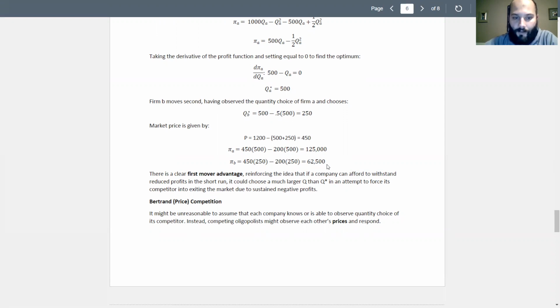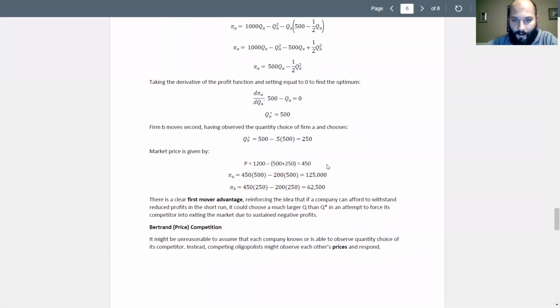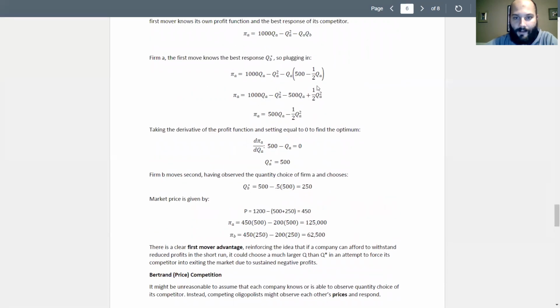Right, so what we see here is called a first mover advantage. Company A, if they're moving first, if they're the market leader, so to speak, can force B into a particular quantity choice by choosing their own quantity choice and knowing that B will respond based on this best response function.